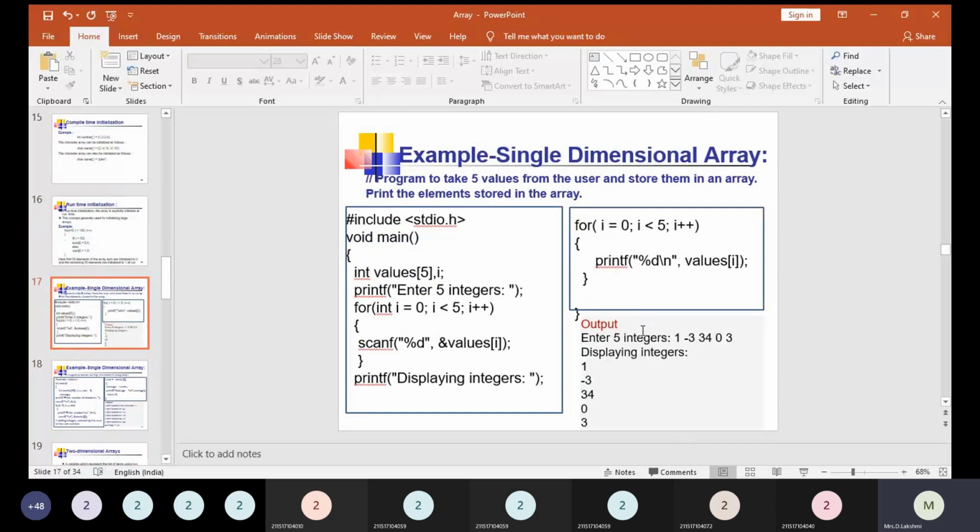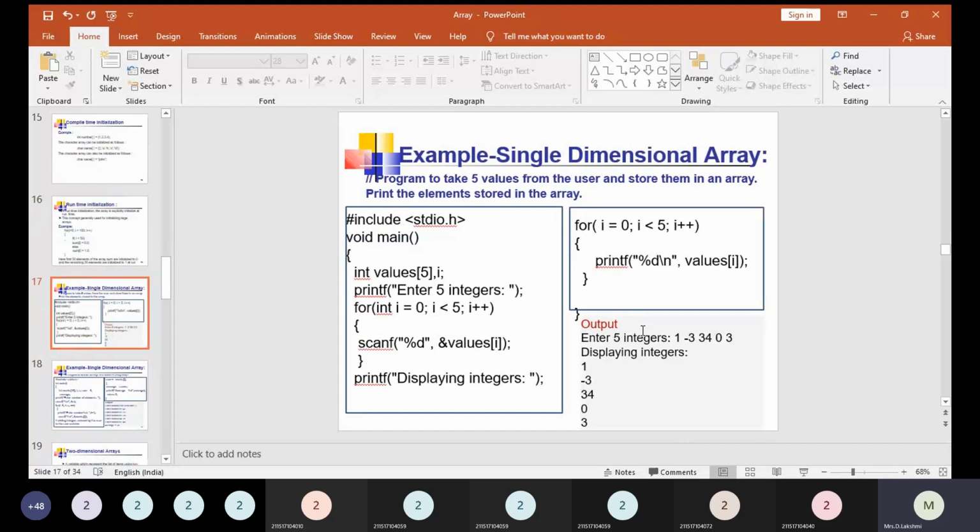So for each and every value that gets inserted, the pointer has to be incremented from the 0th location to the first location to the second location. It keeps on going till the condition is satisfied. Now for int i equal to 0, for index 0, we are going to give the input values: ampersand of values of i.